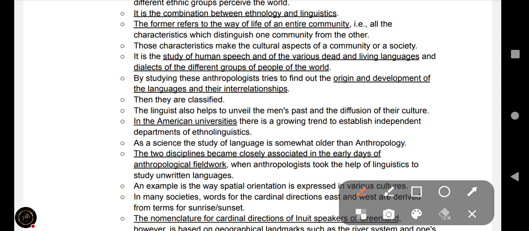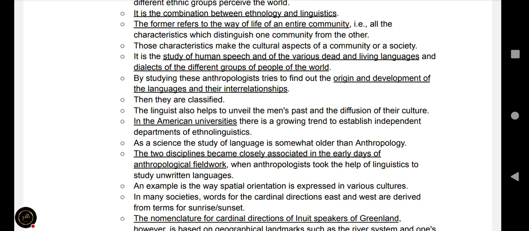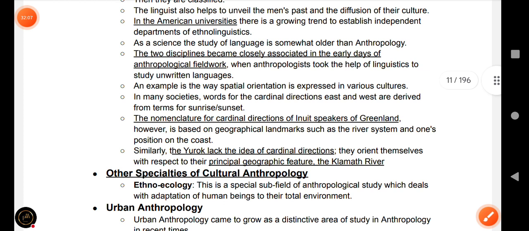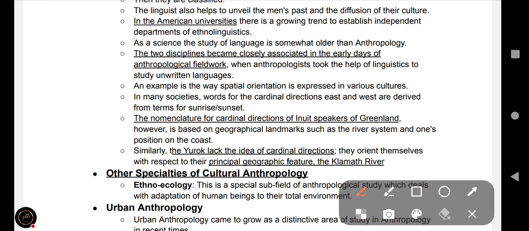Linguistics is the study of human speech and of various dead and living languages and dialects of the different groups of people of the world. The linguist also helps to unveil man's past and the diffusion of his culture, such as in American universities.